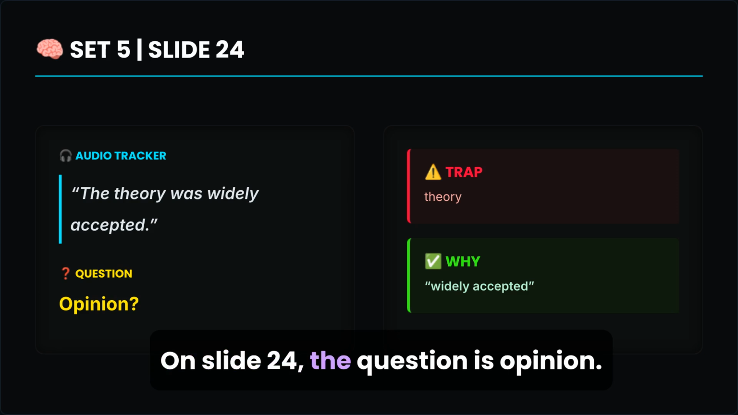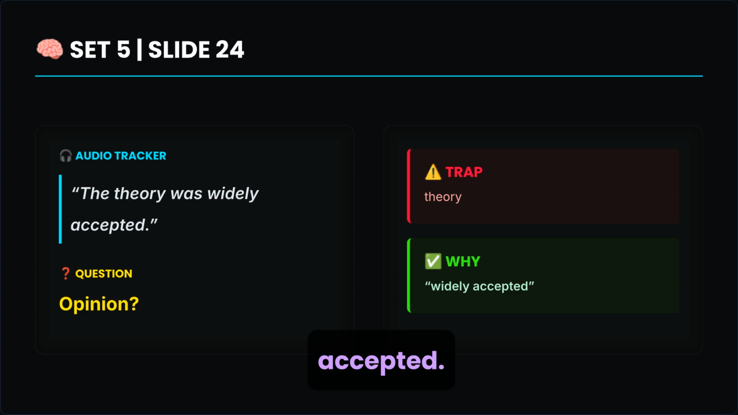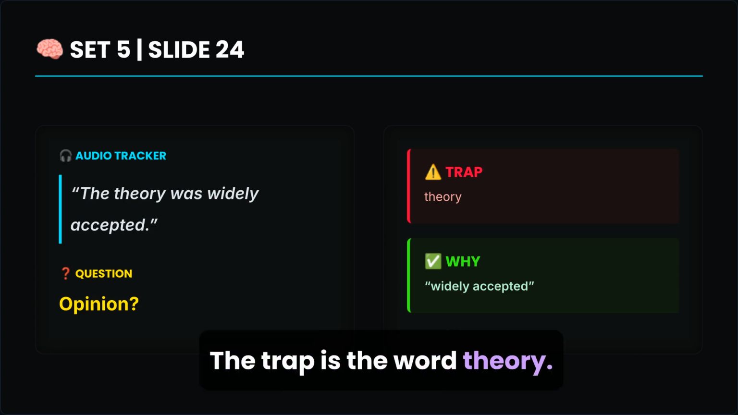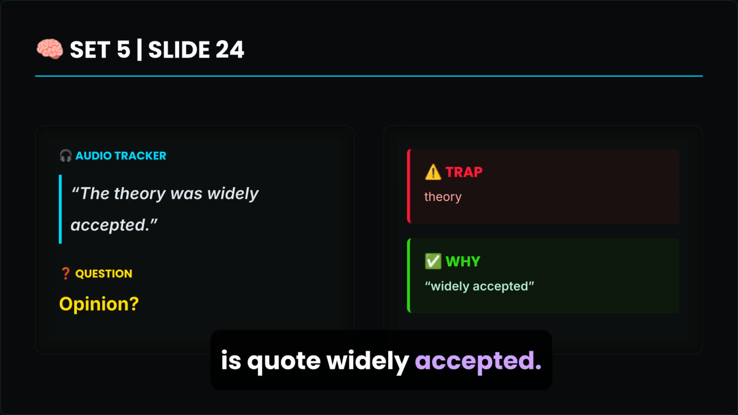On slide 24, the question is, opinion? The audio says, the theory was widely accepted. The trap is the word theory. The phrase indicating the shared opinion is, quote, widely accepted.